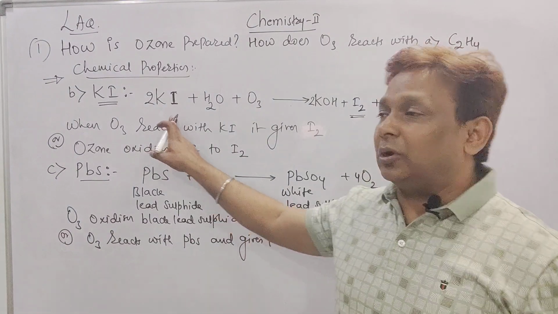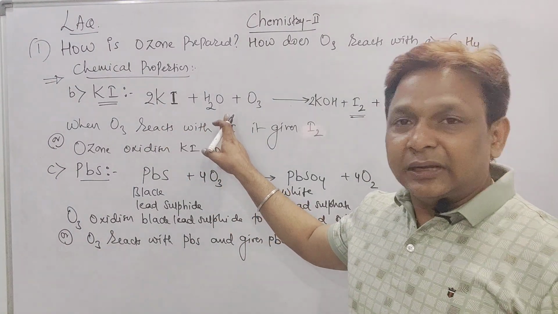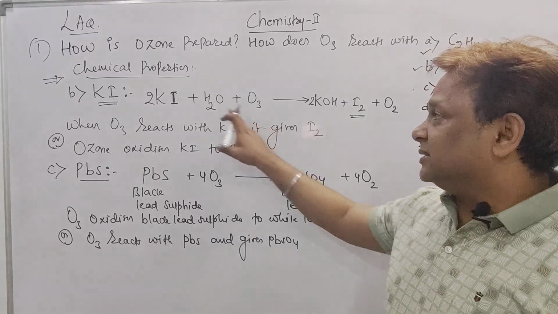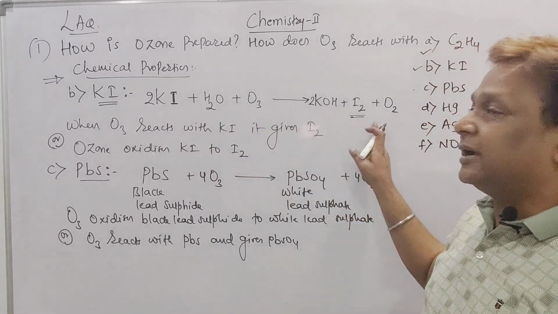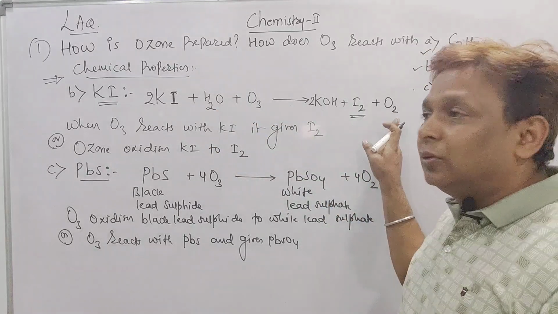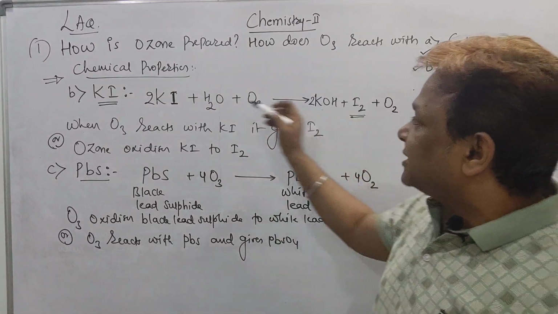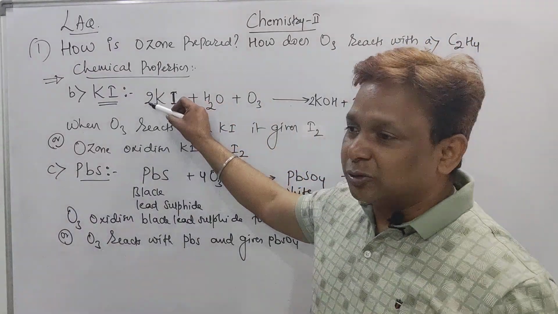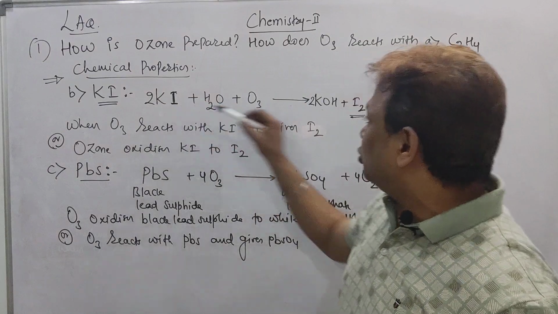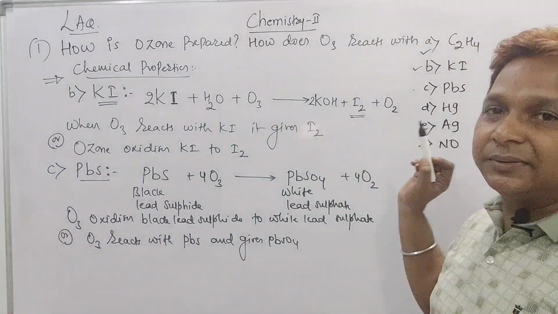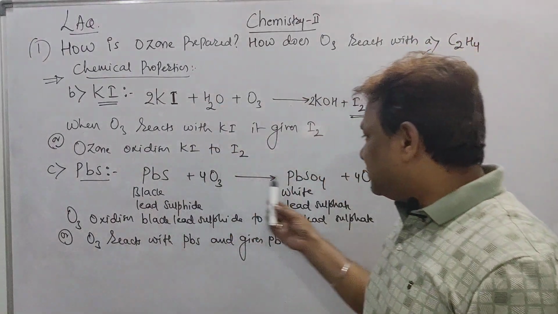So I should add water to it: KI plus H2O. It reacts with what beta? O3. This KI will convert into what? KOH plus I2, and O3 is converted into O2. Now I2 is there, so I should make this iodine 2. So I should make here 2, potassium 2, make it 2. Everything was balanced. Here also, PbS becomes PbSO4.